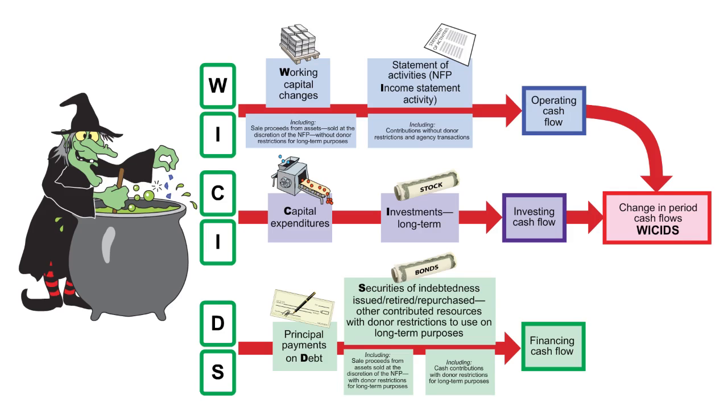And that would include sales proceeds from assets sold at the discretion of the not-for-profit with donor restrictions for long-term purposes. And it also includes cash contributions with donor restrictions for long-term purposes. So cash received for fund endowments would be a classic example of a financing activity, and payments on notes payable and obviously borrowing of money would be other financing activities.